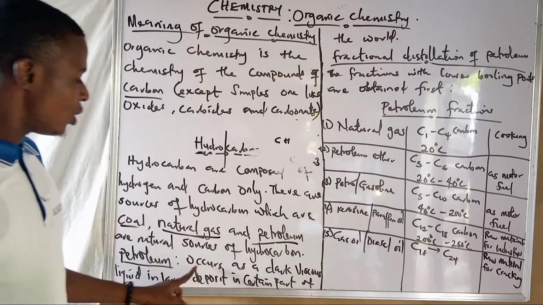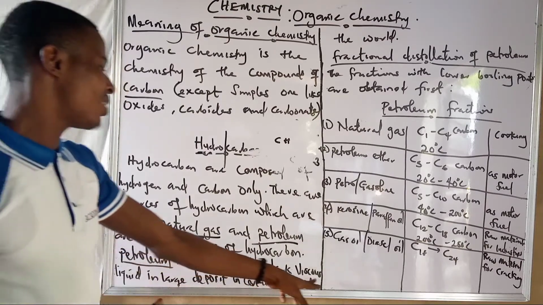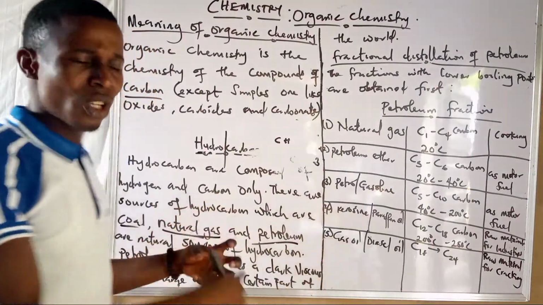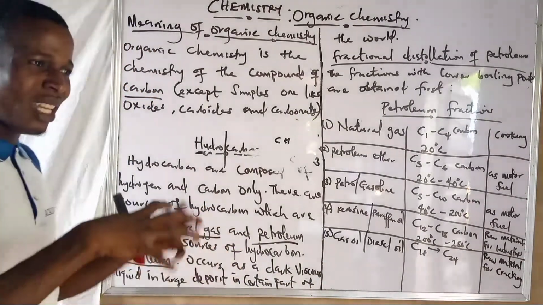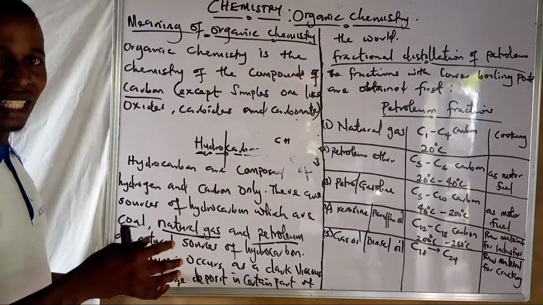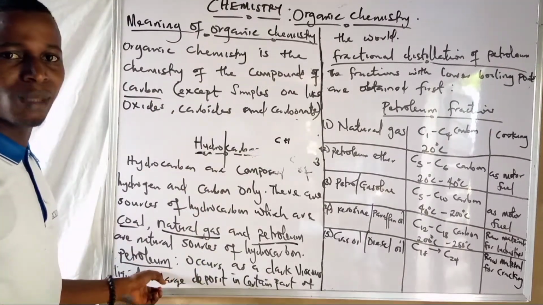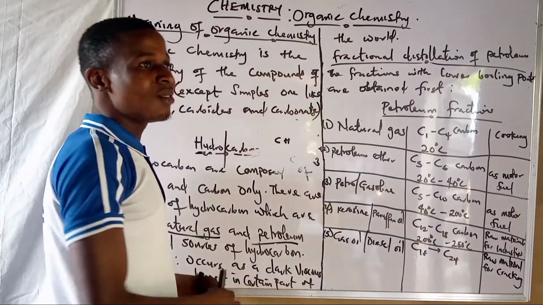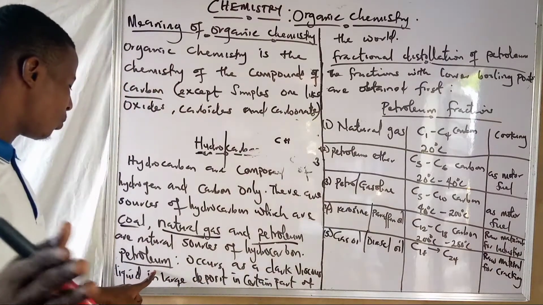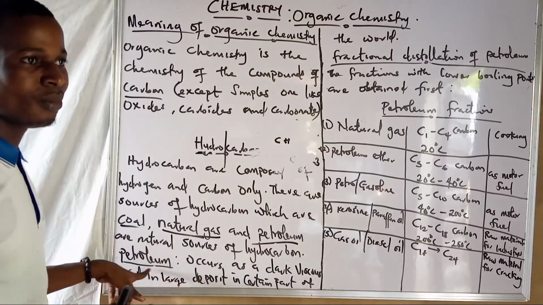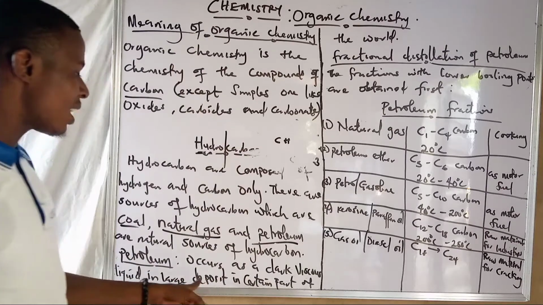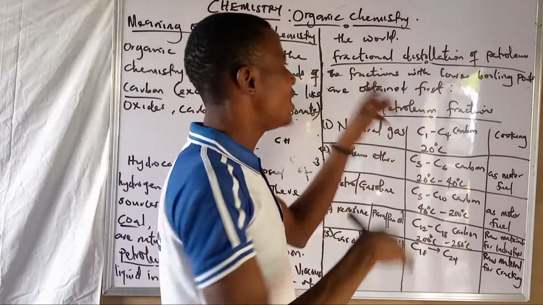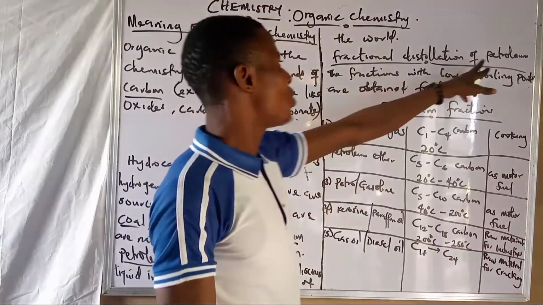So that's why I write: petroleum occurs as a dark viscous liquid. When they tell you dark viscous liquid, this means a thick liquid, semi-liquid. Not solid, not liquid, semi-liquid. Are you getting me? It occurs in large deposits in certain parts of the world. In fact, in Nigeria, they mine this petroleum as a black viscous liquid. Like I said, we have different methods of separating mixtures. Like I said, petroleum is also one example of a mixture.